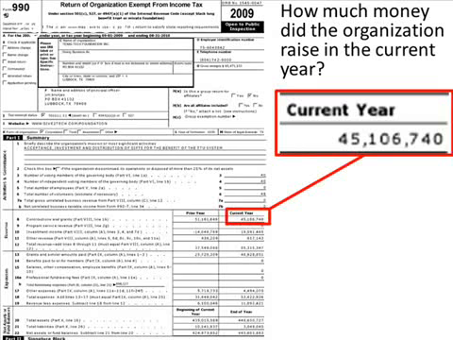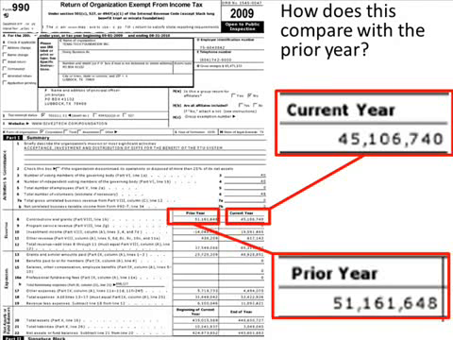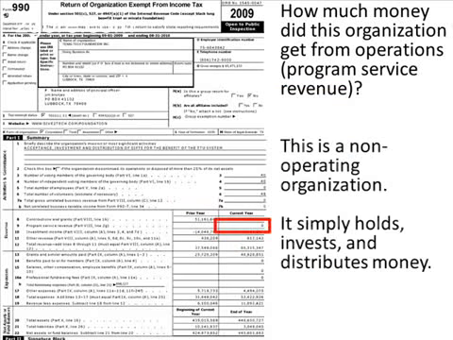Suppose we want to know how much money the organization raised in a particular year. Well, this year, for this form, they raised just over $45 million. How does that compare with the previous year? In the previous year, they'd raised $51 million. How much money did this organization get from operations, that is program service revenue? The answer is nothing. This is not an operating organization. It simply holds, invests, and distributes money.